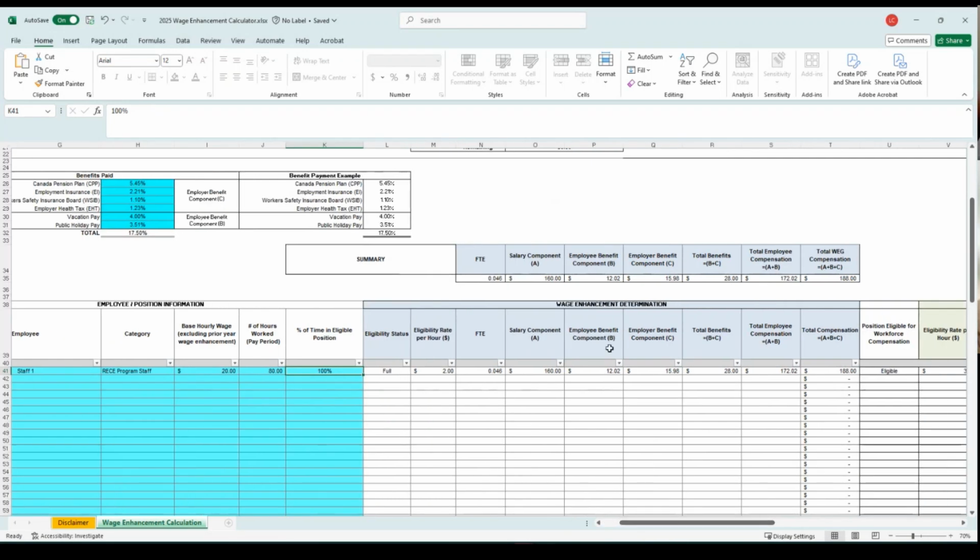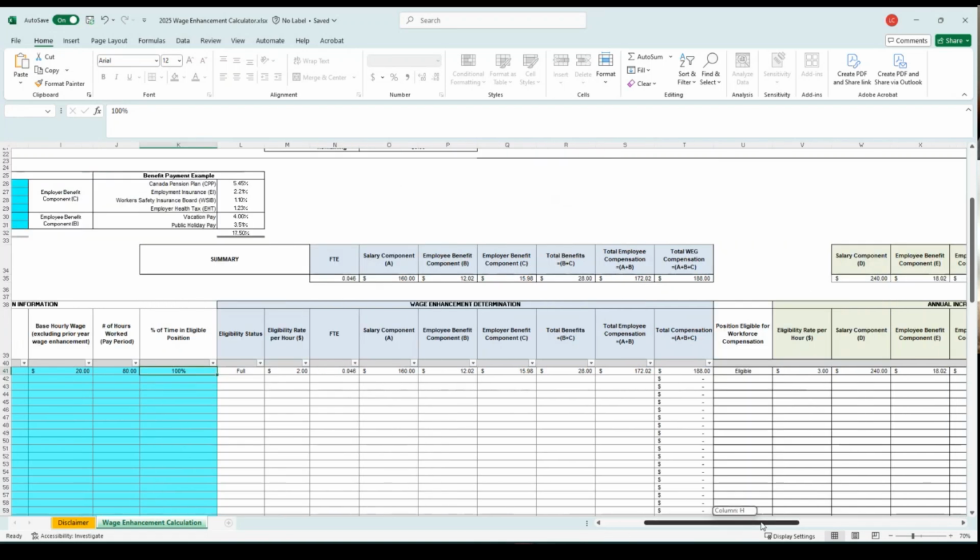These sections here are the employee benefit component and the employer benefit component. The employee benefit component is calculated from this section here, so vacation pay and public holiday pay. Employer benefit component is from this top section here, and these are all of the amounts that need to be remitted on behalf of the employee. Total benefits, $28, so the total employee compensation is $172.02, and the total compensation that the provider is required to cover is $188. So this would be for that employee in the pay period.